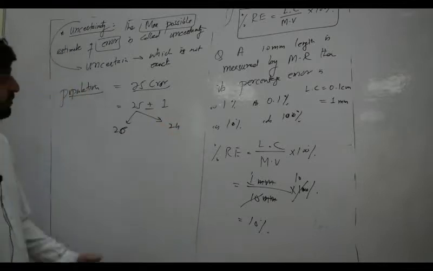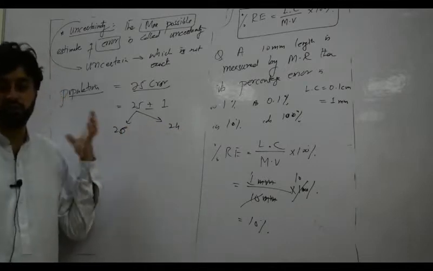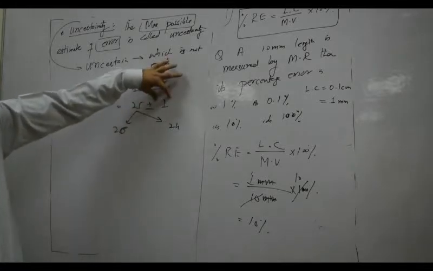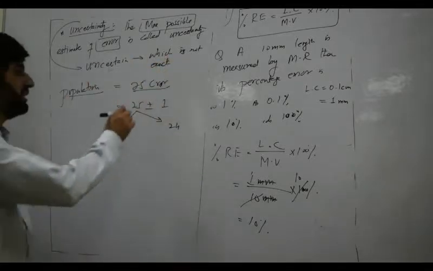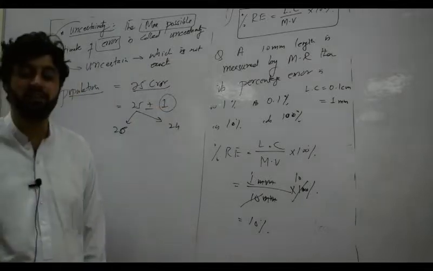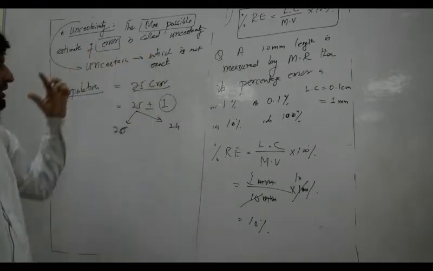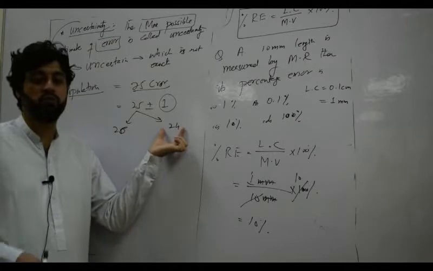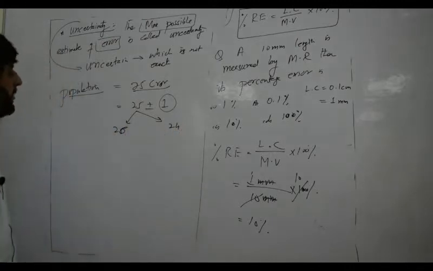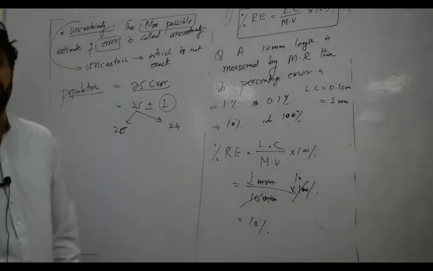It means the population is between 24 crore and 26 crore. This is the uncertainty in the population of Pakistan. Uncertainty means which is not exact, which is not sure. So we are not sure about 25 crore. Uncertainty talks about approximation.